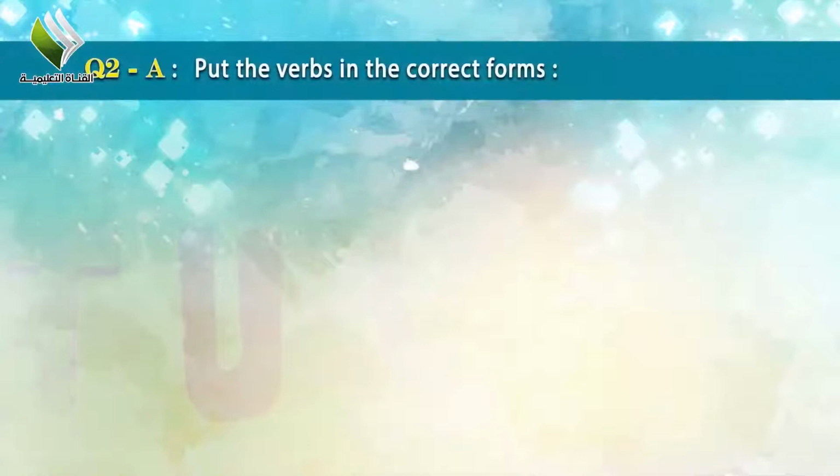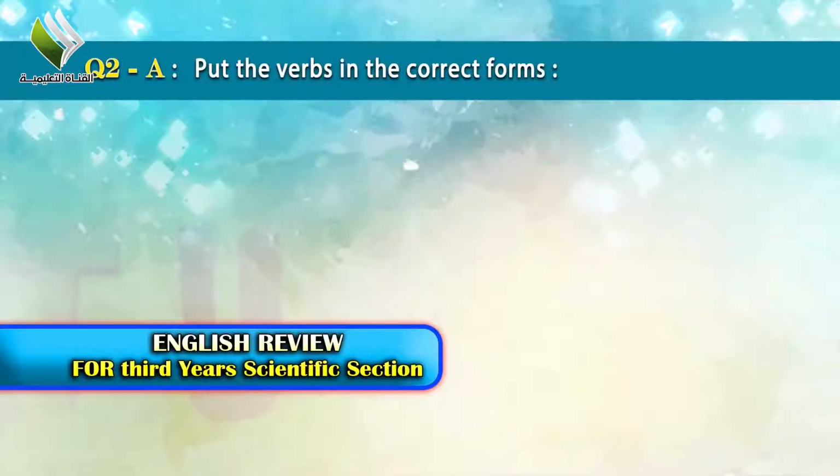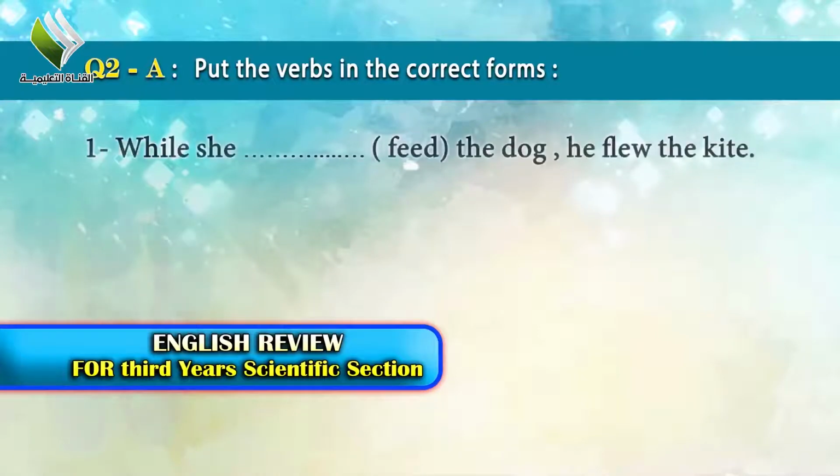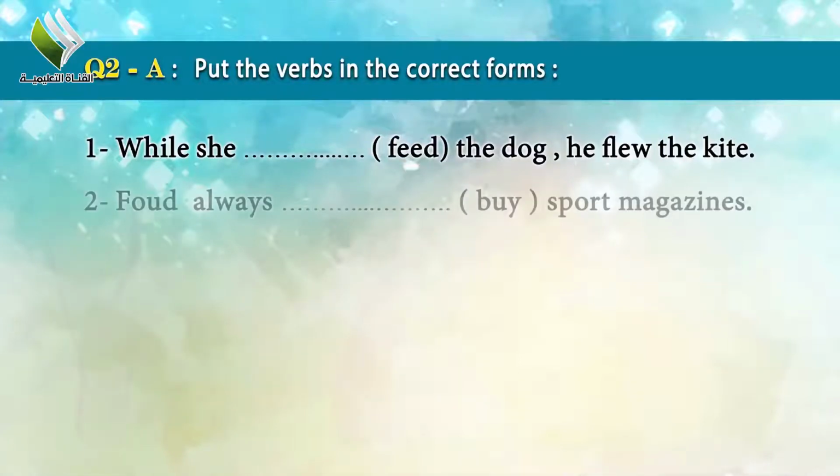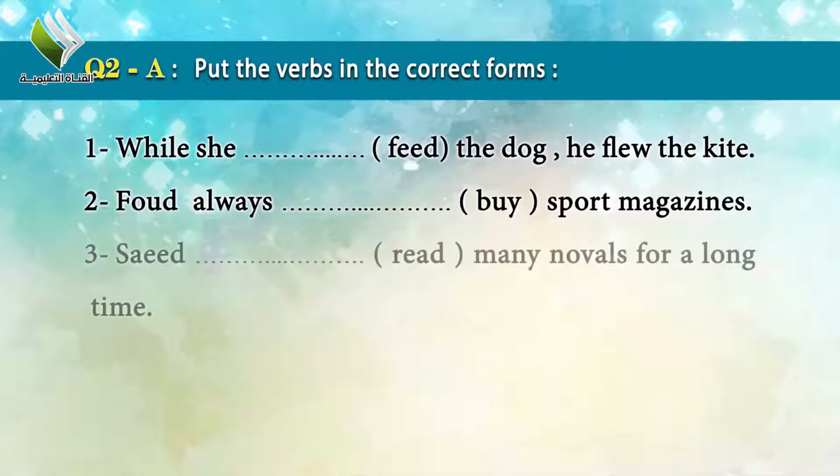Now look at this here, question number 2. Put the verbs in the correct forms. Number 1. While she feed the dog, he flew the kite. Number 2. Fuad always buy sport magazines. Number 3. Saeed read many novels for a long time.